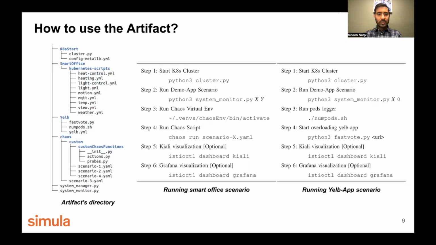Moving on, this slide explains how to use the artifact. The artifact is available for everyone to use as a virtual machine. On the left side, you can see the directory for the artifact. Here, there are files for the starting of the cluster, then the smart office application, the Yelp application, and then in the chaos folder, you will find some specific scenarios, which I will explain in the next slide.